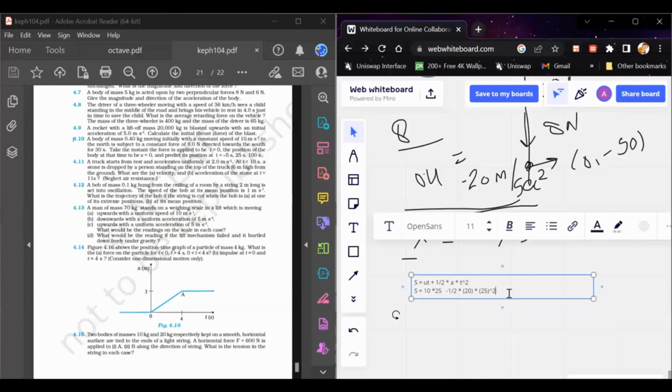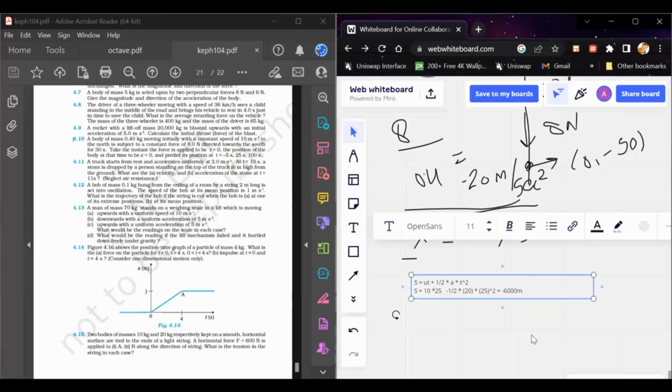So 250 minus 6250, and this is equal to minus 6,000 meters. So again the particle lies somewhere on the y-axis at 0 comma minus 6,000 meter. This will be the position.